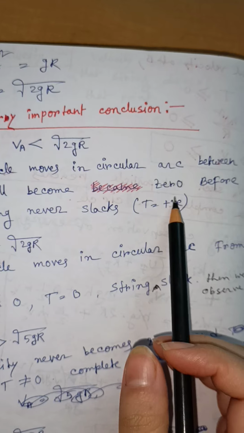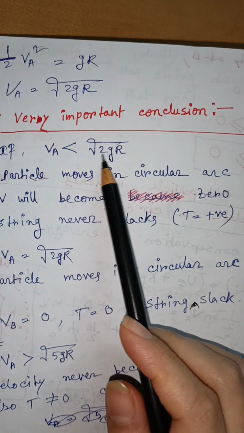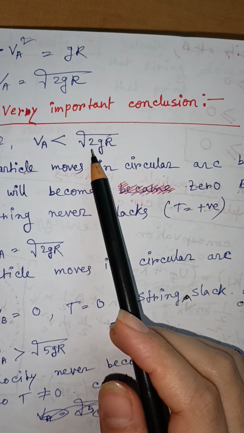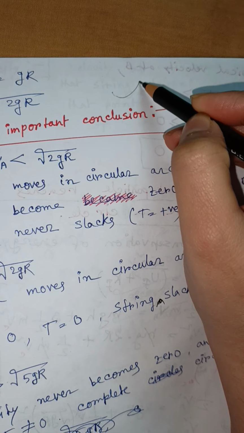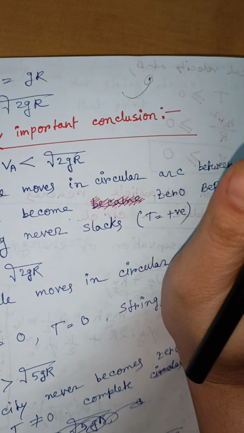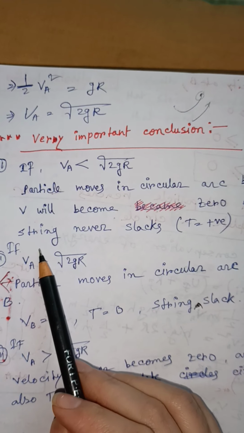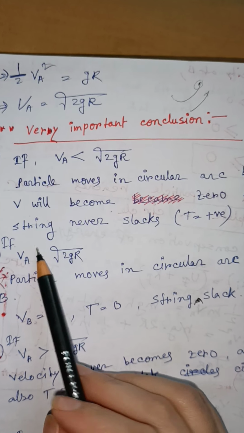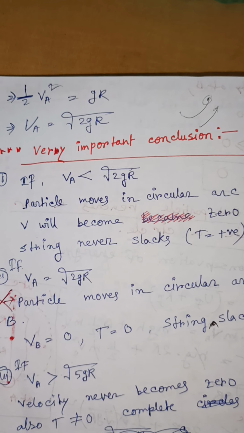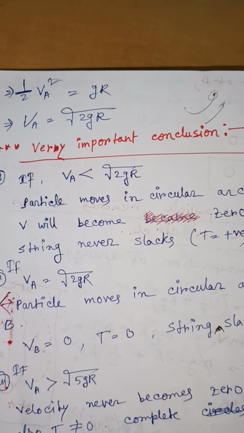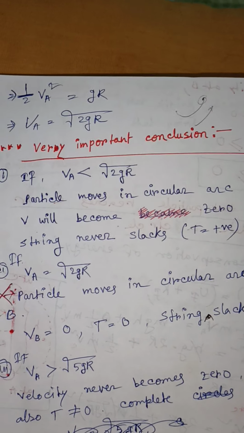V will become 0 before point B, right? Because if we give a velocity equivalent to root over 2gR, then when the particle reaches point B the velocity will be 0, because in the upward direction velocity decreases. But between A and B the string never slacks, because the tension is positive. Tension cannot be negative, right?